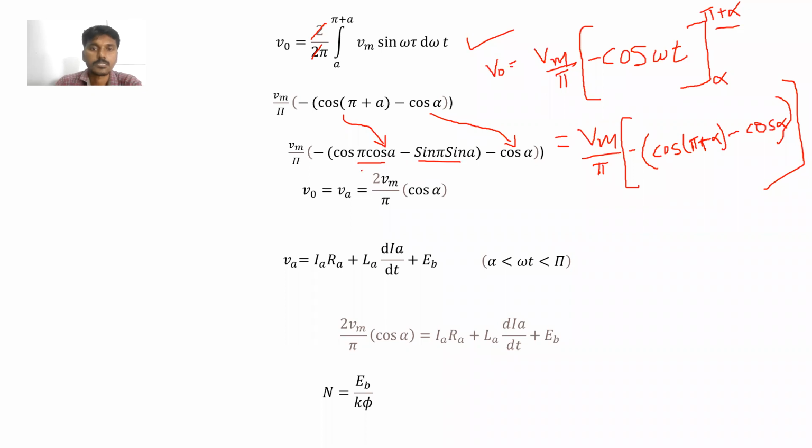Clear? Next, cos pi is nothing but, what is the value of cos pi? Minus 1. What is the value of cos pi? Minus 1, is it right? Cos pi is minus 1. Is it right or not? Please?